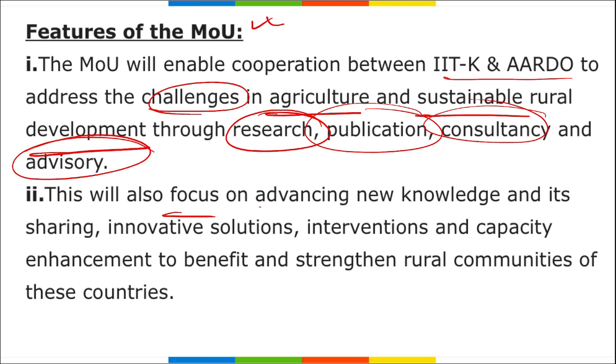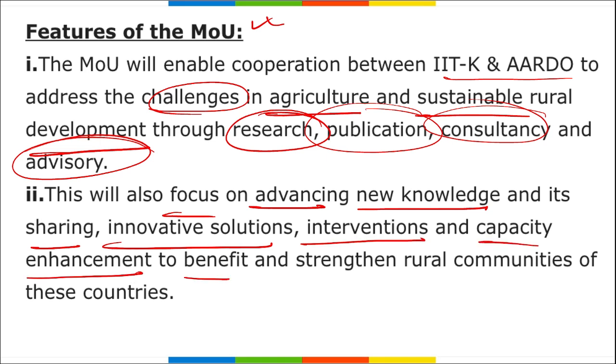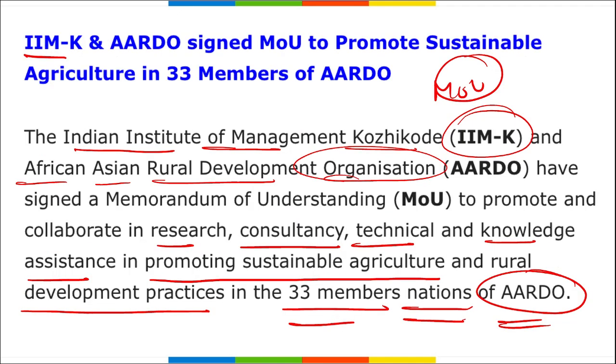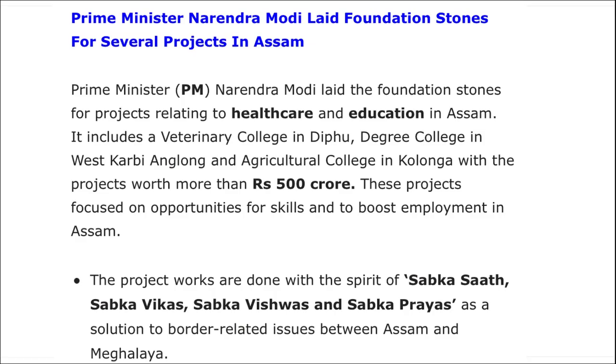This will also focus on advancing new knowledge and sharing innovative solutions, interventions, and capacity enhancements to benefit the strengthened rural communities of these countries. Alright. So, to help the 33 member nations of the African Asian Rural Development Organization, Indian Institute of Management, Kozhikode, IIM Kozhikode, have signed an MOU with the African Asian Rural Development Organization.